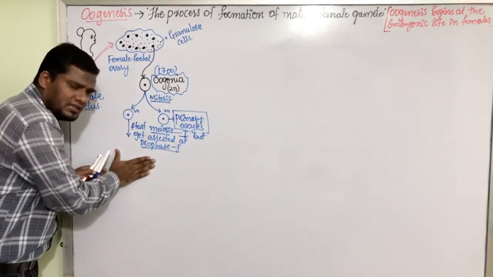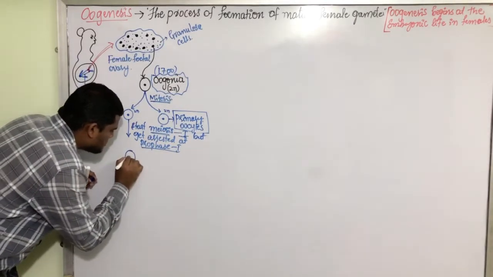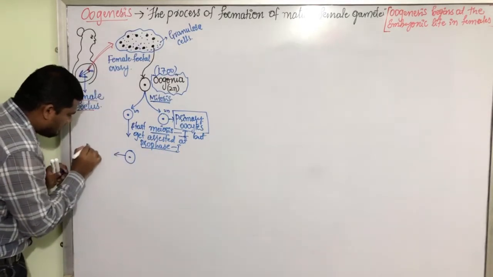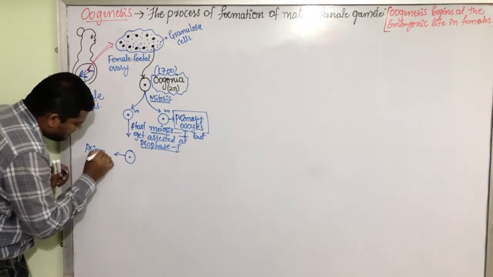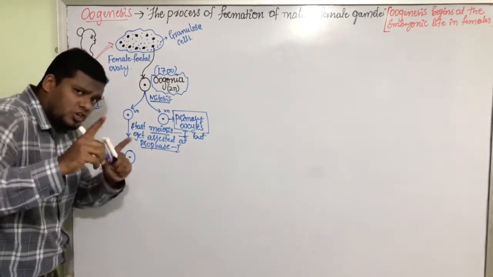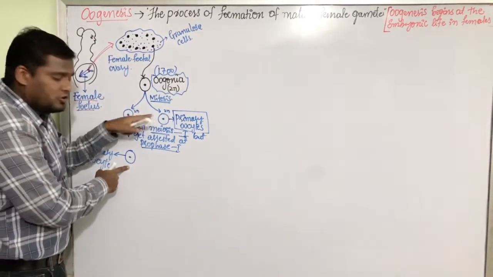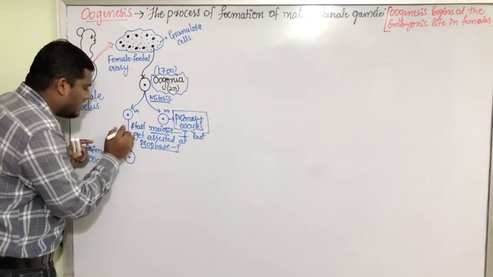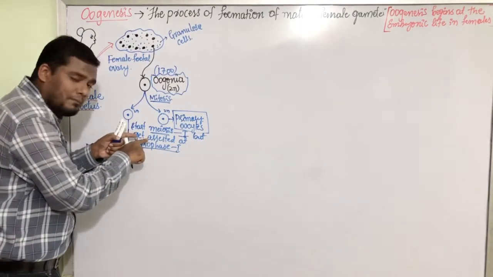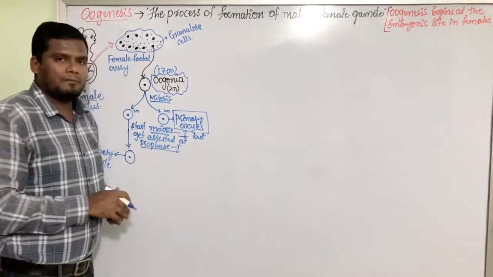After stopping this meiosis 1, it is still called a primary oocyte. Why have we not changed the name? Because it has not completed the meiosis. It is an incomplete meiosis which gets arrested at prophase 1.